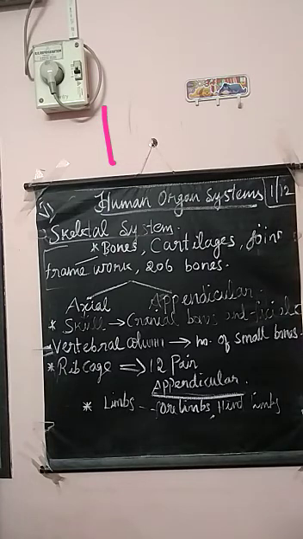First one is the skeletal system. It consists of bones, cartilages, and joints. First come the bones. Bones provide the framework of our body.